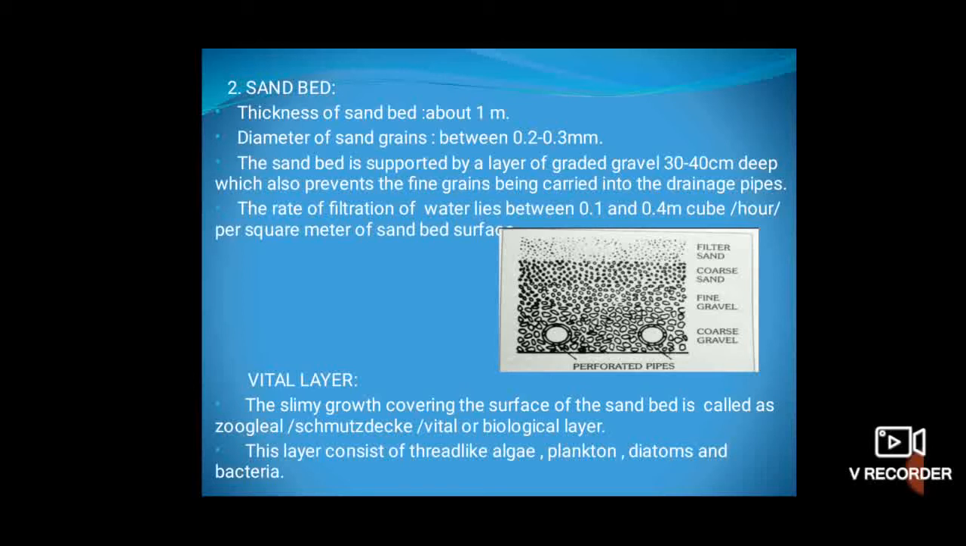Vital layer. The vital layer is nothing but the slimy growth covering the surface of the sand bed. It is also known as zoogleal, vital or biological layer. This layer consists of thread-like algae, plankton, diatoms and bacteria. It is considered the heart of slow sand filters. It may take several days for the vital layer to form fully, and when fully formed it extends for 2 to 3 centimeters into the top portion of the sand bed.